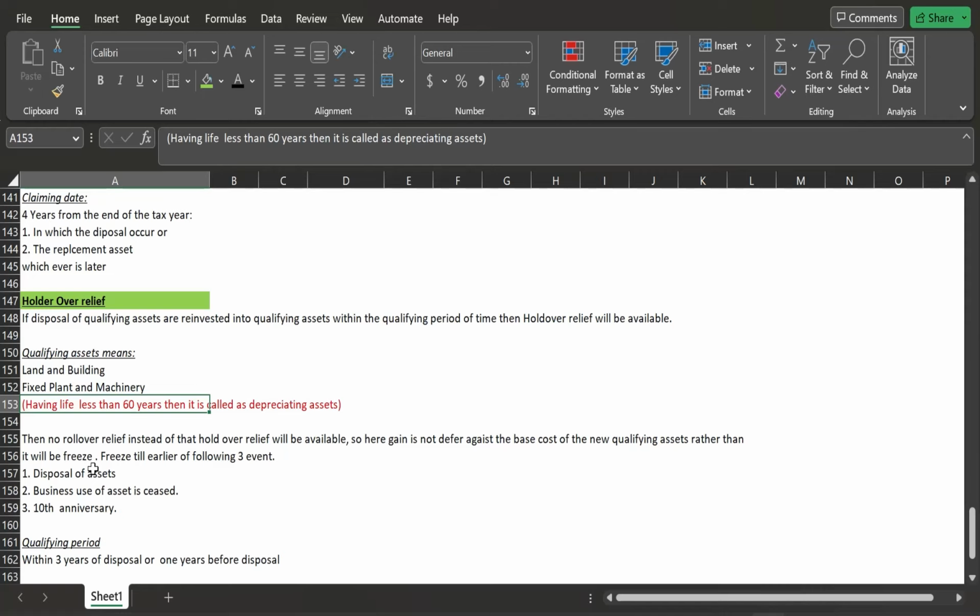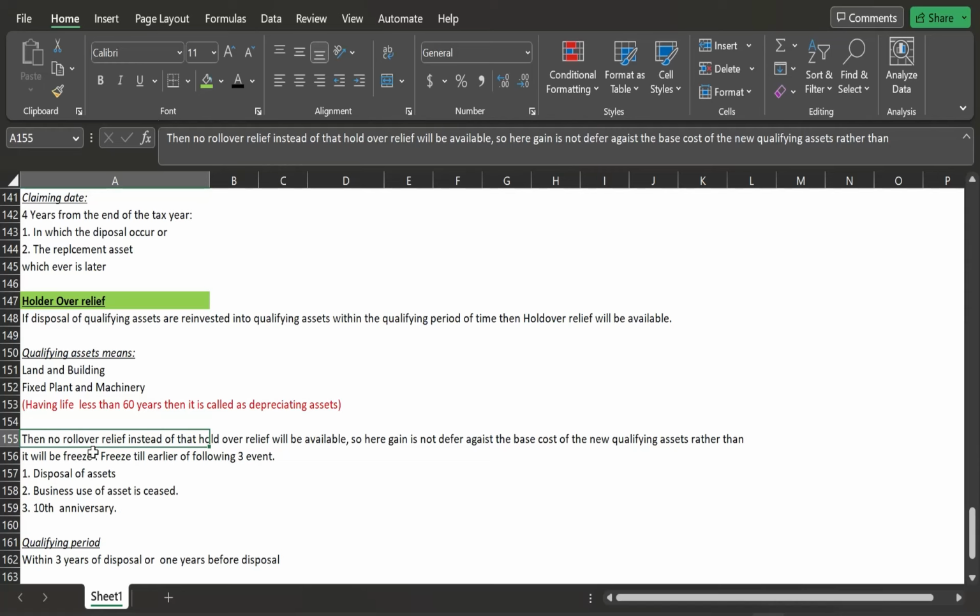That means when you are receiving the proceeds from disposal of a qualifying asset and you are reinvesting those proceeds into a depreciating asset, and the depreciating asset is the same as the qualifying, that is land and building and plant and machinery, but this time their life is less than 60 years, right? So in that case, there will be no rollover relief, instead holdover relief will be available.